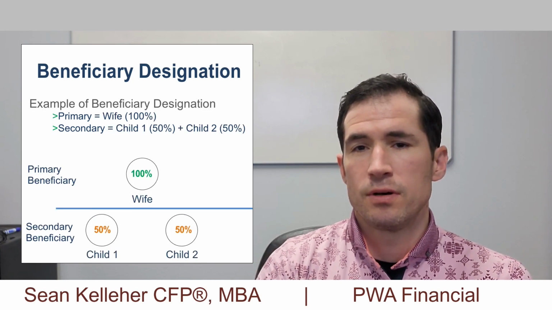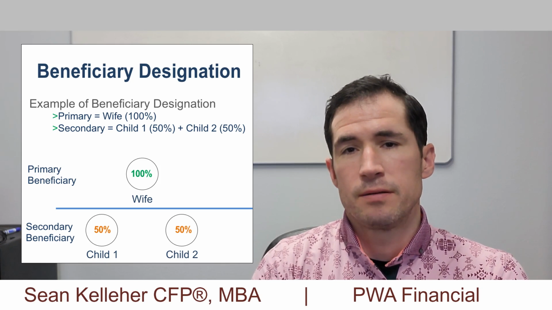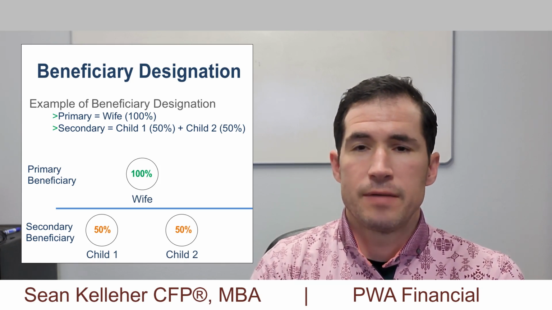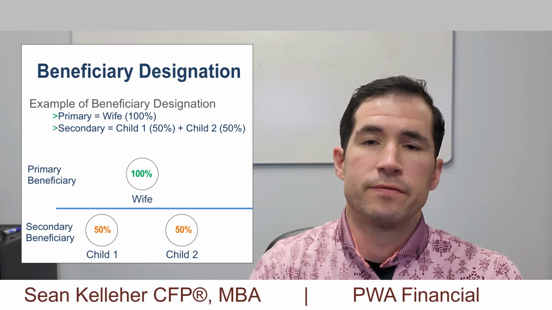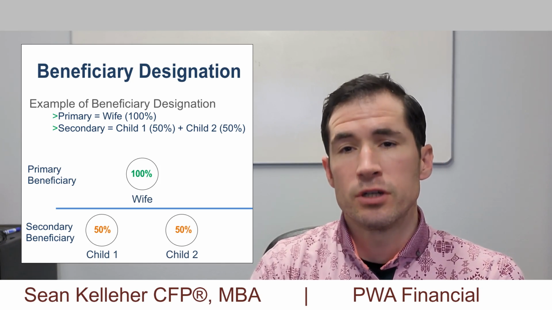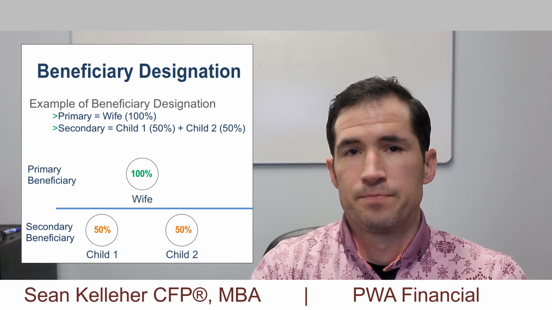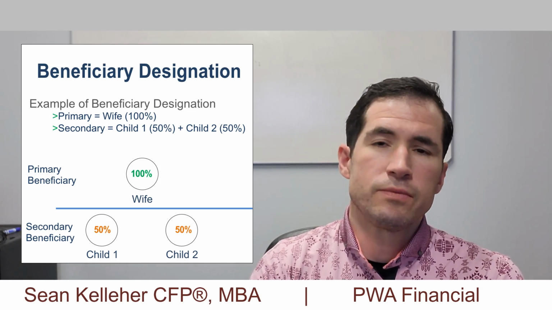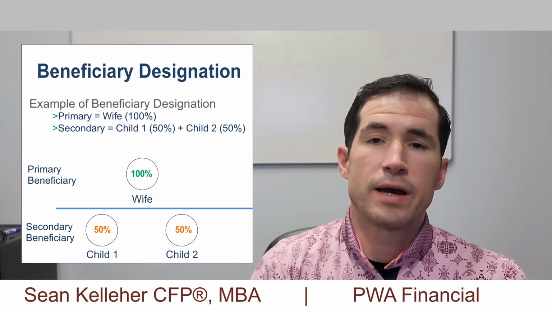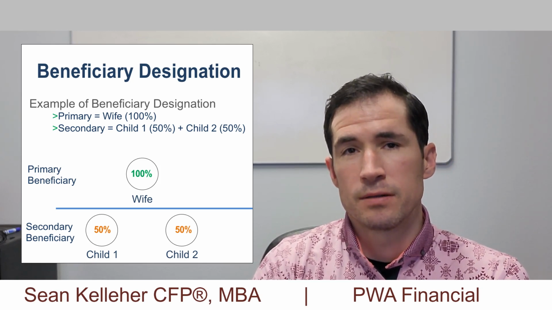A common example of a beneficiary designation is a husband may designate his wife as the primary beneficiary of his retirement account. The husband may designate their children as secondary beneficiaries to the account. The children would only receive the account if the wife had already passed away upon the passing of the husband.